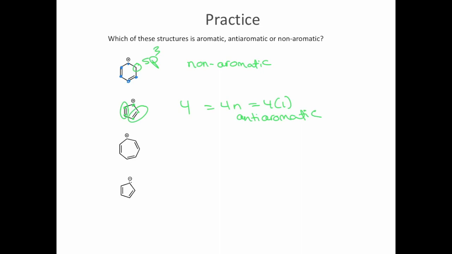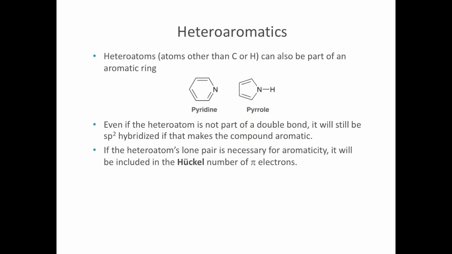Now what about the next compound? So this one, all of the atoms are sp2 hybridized. So it satisfies criteria 1. It's conjugated, it's a ring. We assume it's planar. And then we count up the pi electrons. There's 6. We know 6 meets Huckel's rule, where n is 1. So this one is aromatic. And then this last one I just did for you on the last slide, and we decided that one was aromatic as well.